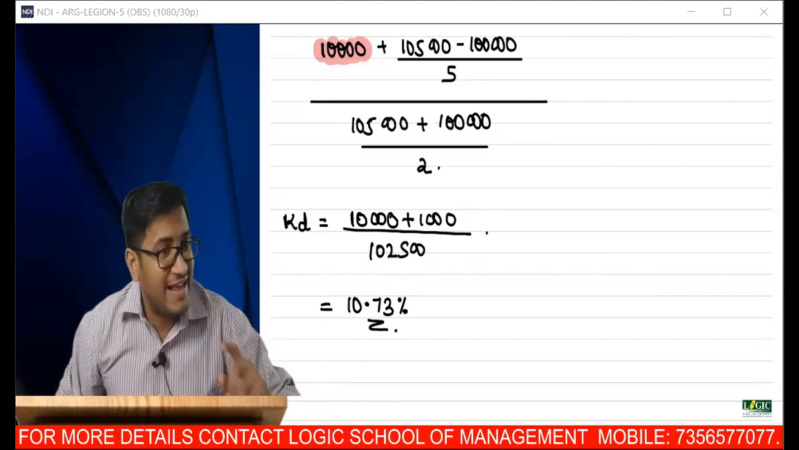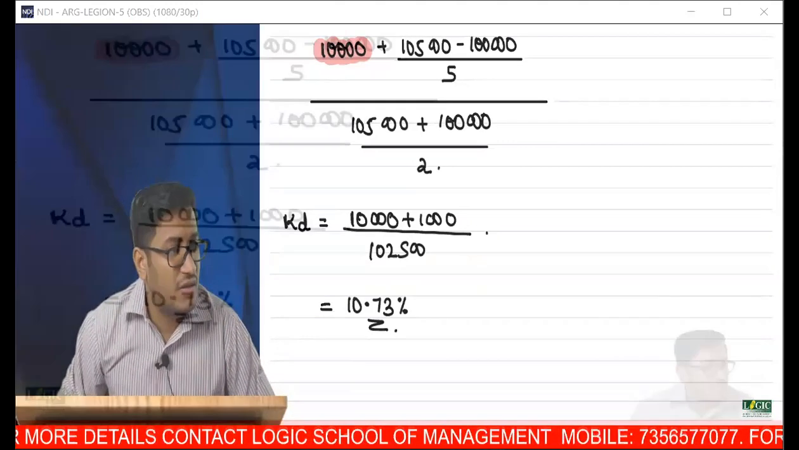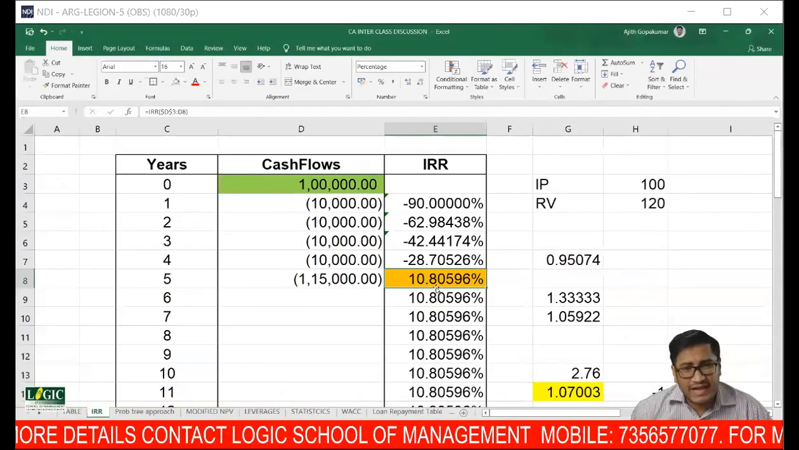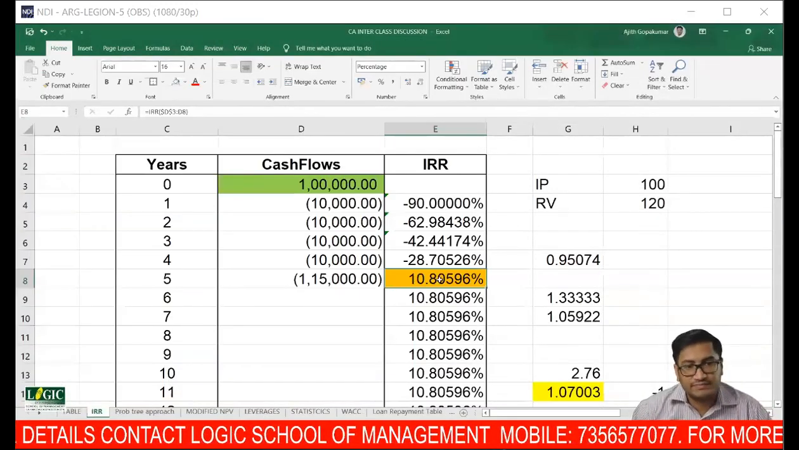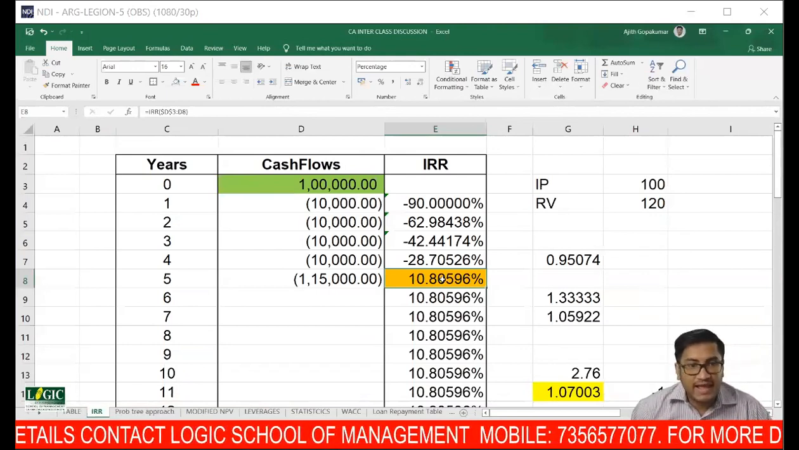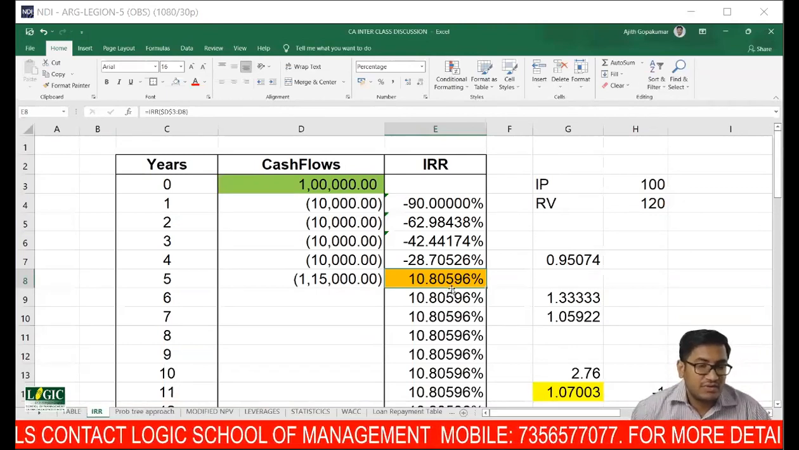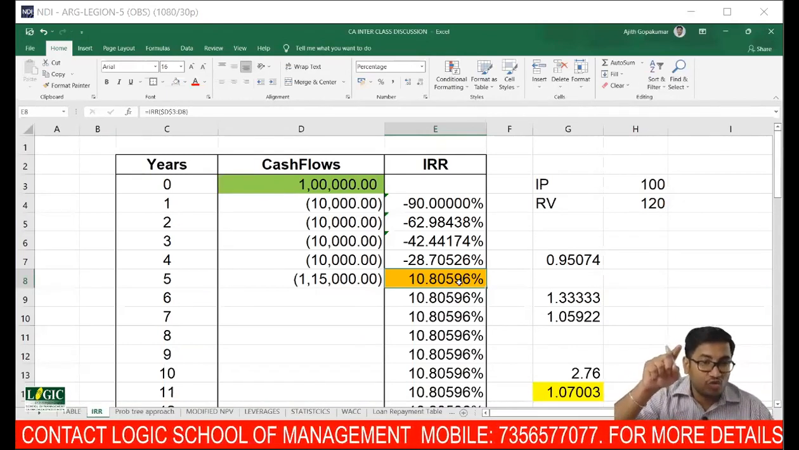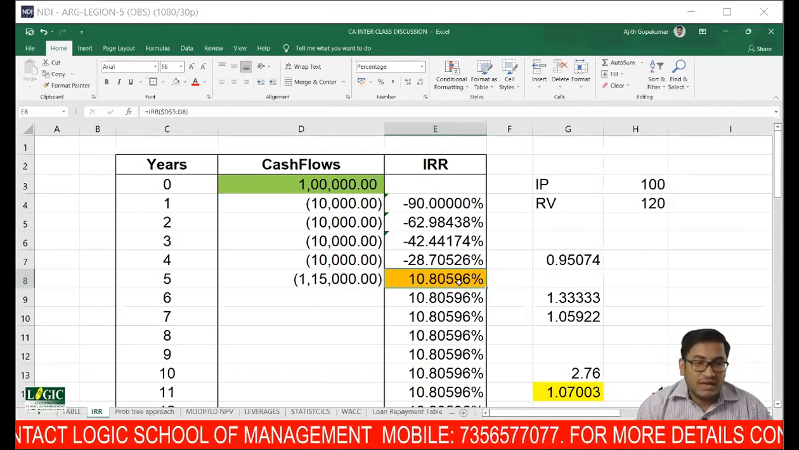10.73%. Whereas the perfect answer that we have already got, if you apply the IRR technique, what is the correct answer? 10.8. So whatever formula you are using right now is an approximate answer. It gives only an approximate.